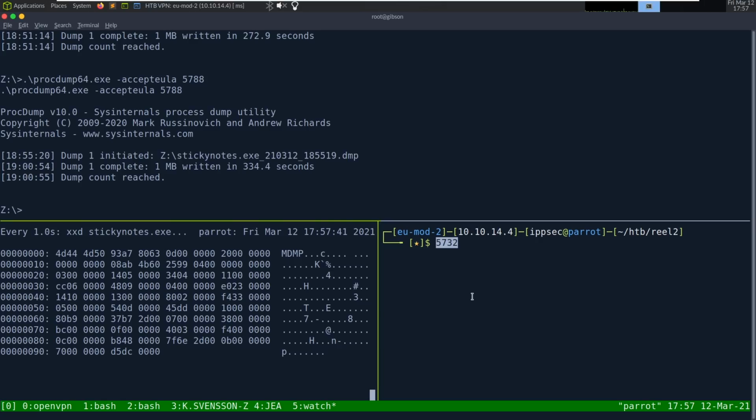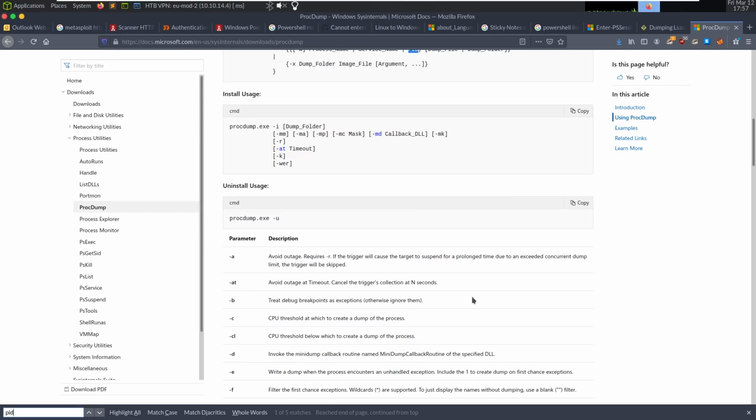So the second dump has finished and we don't really have anything. I guess we can try the last one, procdump64.exe -accepteula 5732. I wonder if there's an all flag in procdump that I'm not using.